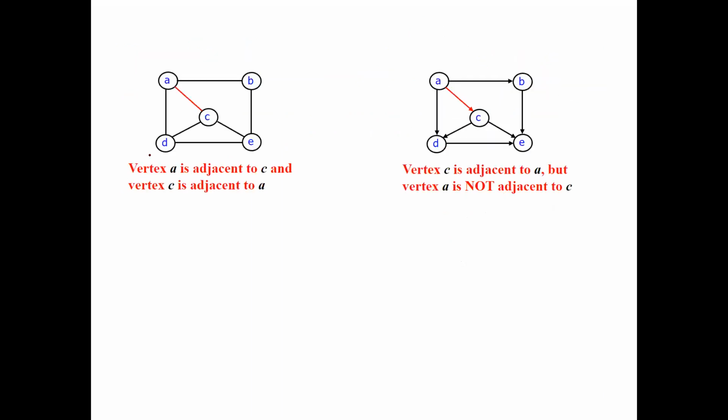Now there are other terms. If you are dealing with an undirected graph, A is adjacent to C and C is adjacent to A. It is one and the same thing. But if you go for a directed graph, A to C means A is adjacent to C, but C is not adjacent to A. Also called C is adjacent from A. So this is the terminology used for a directed graph.